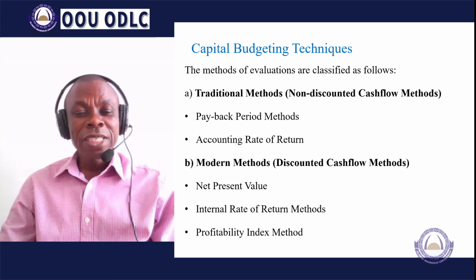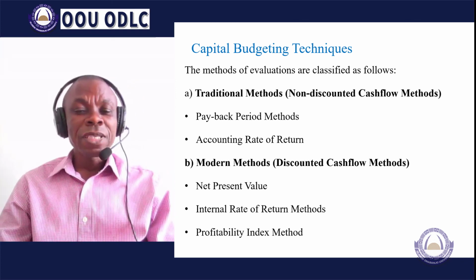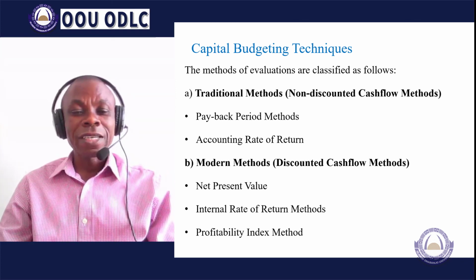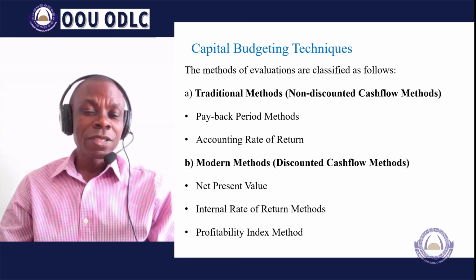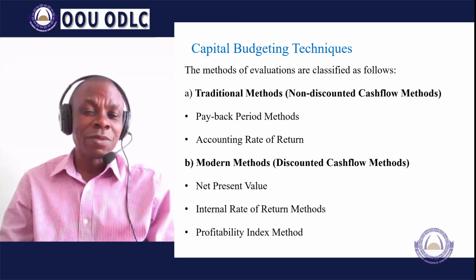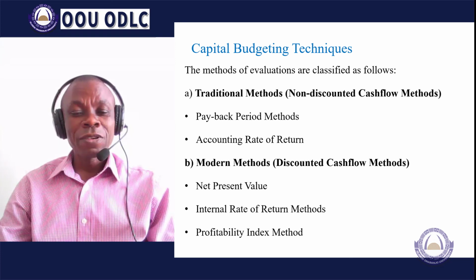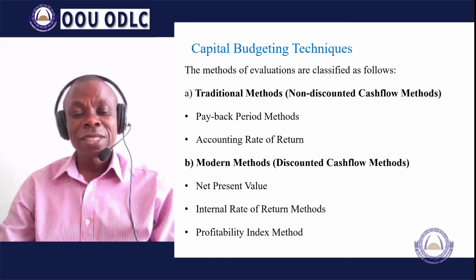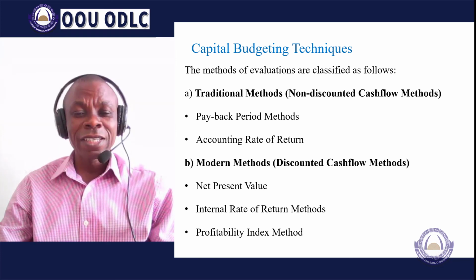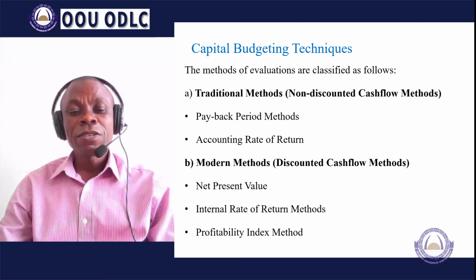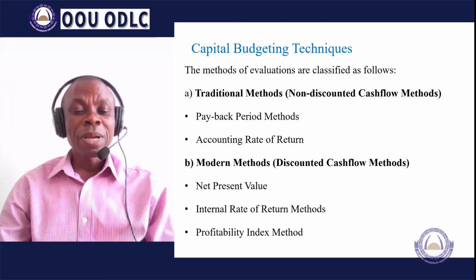Then the profitability index. The profitability index is also a technique that is used for evaluating projects and ranking projects. When you have many projects that you want to rank, perhaps they are not generating the same cash flows, and the initial outlays are different, you can use the profitability index.